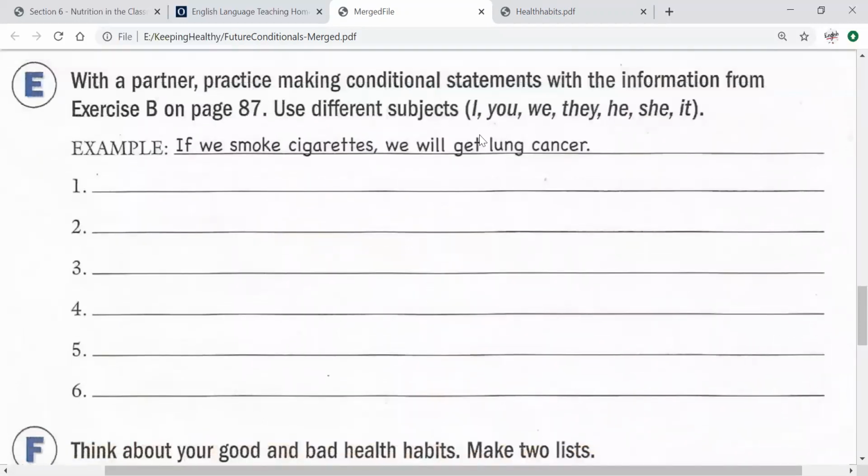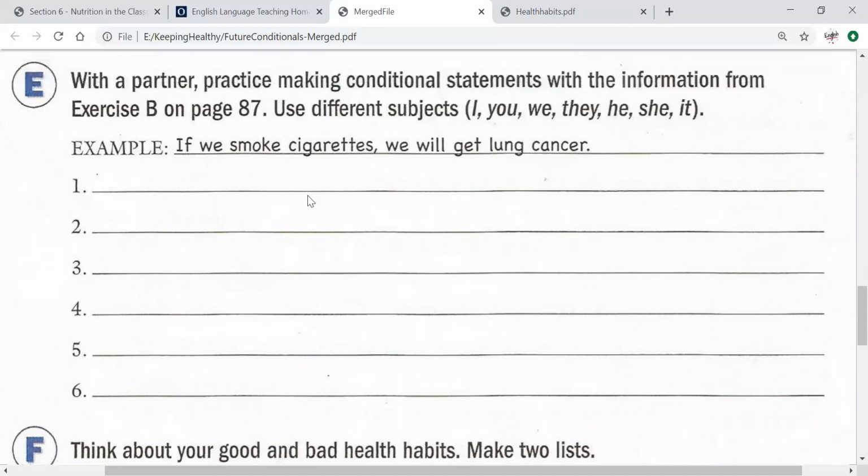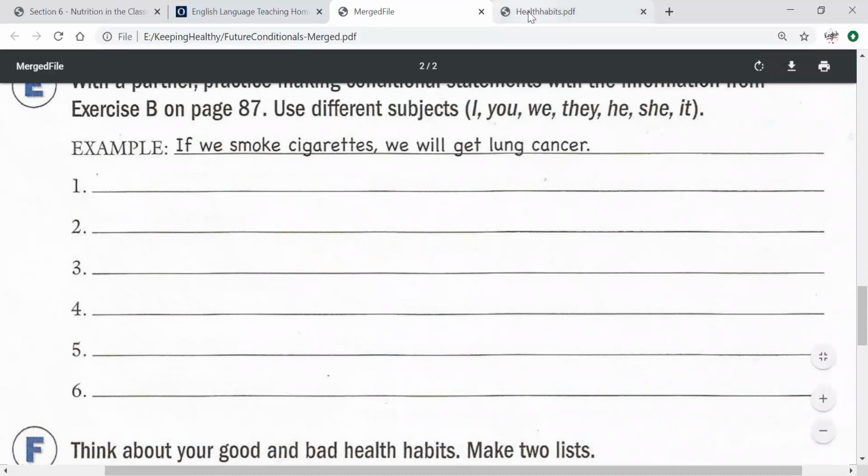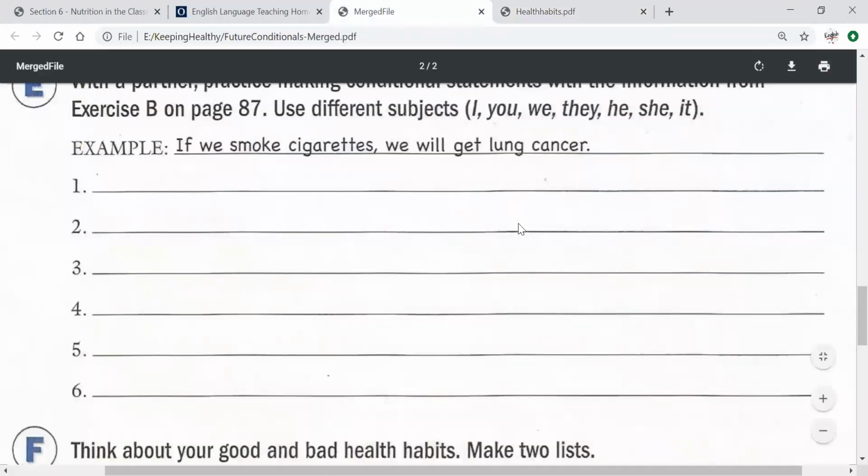For example, if I exercise, I will feel healthier, like this, okay? So you're going to make sentences using, you can use these as examples or you can make your own.